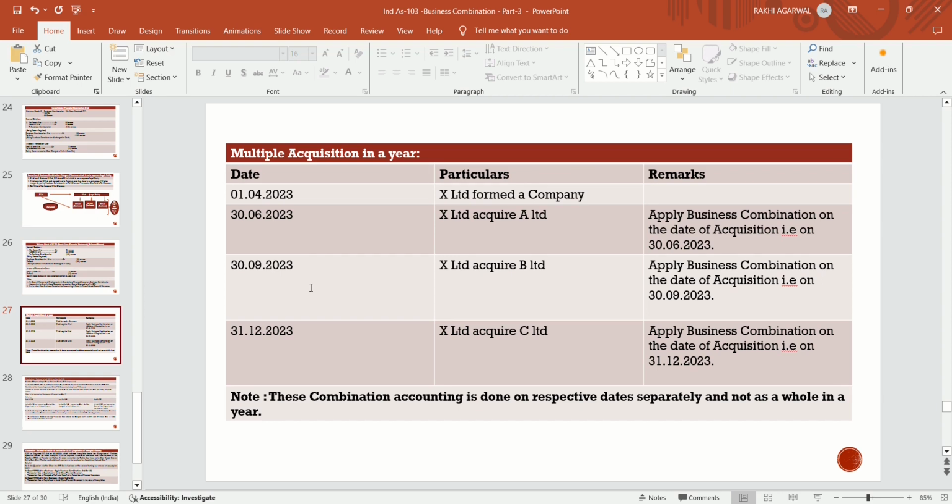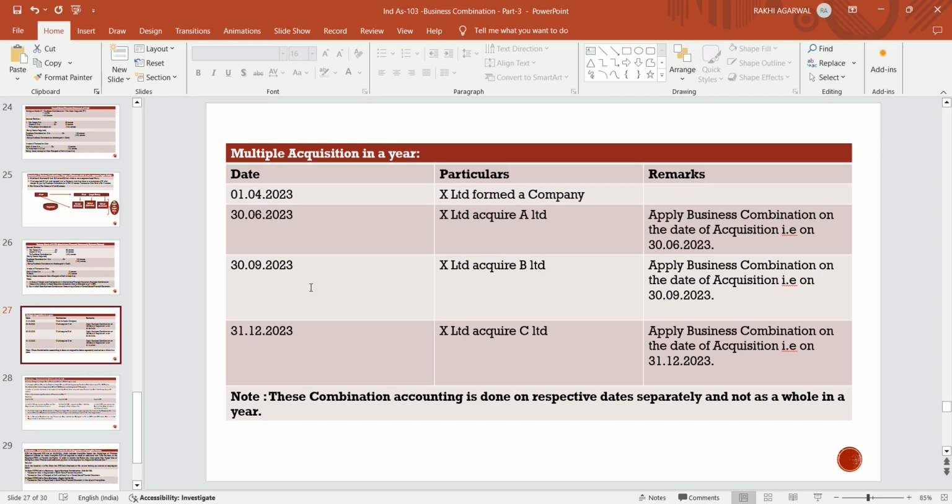X Limited forms a company on 1st April 2023, and on 30 June 2023 it acquires A Limited, on 30th September it acquires B Limited, and on 31st December it acquires C Limited. These are the different dates of acquisition of different entities by X Limited.